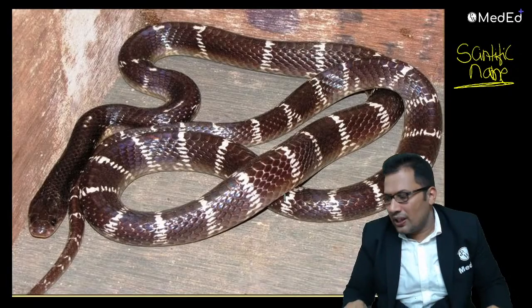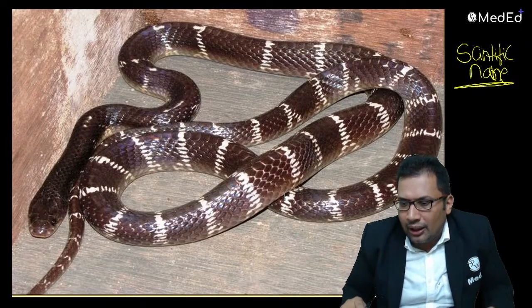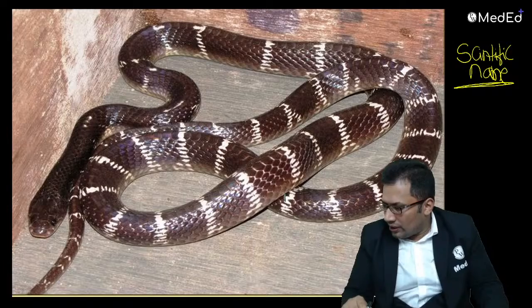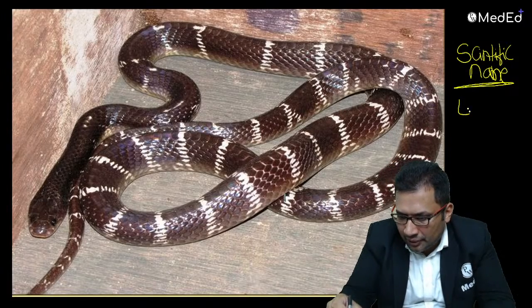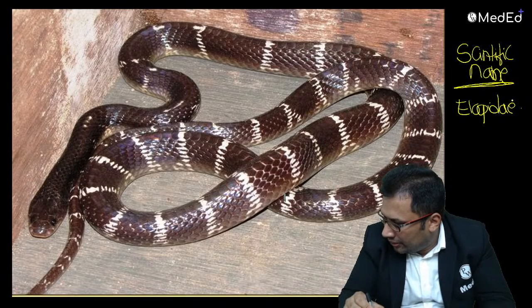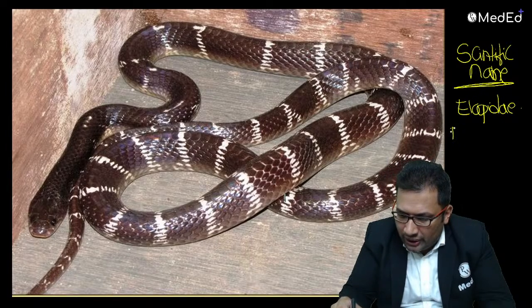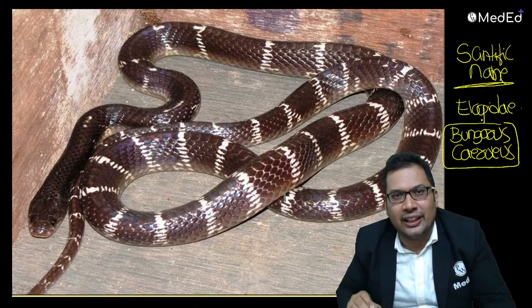Anyone can guess what is the scientific name of this? Elapidae, yes, you are right. It's Elapidae, the family. But what is the scientific name of the common krait? Yes, Bungarus caeruleus. Very good. This is Bungarus caeruleus. Very cunning snake.